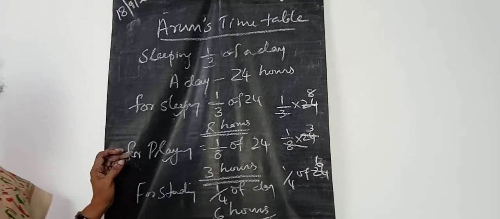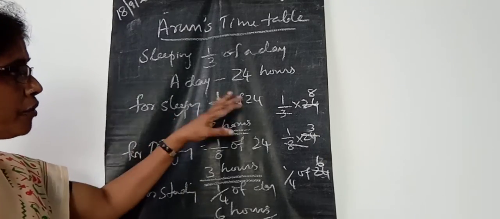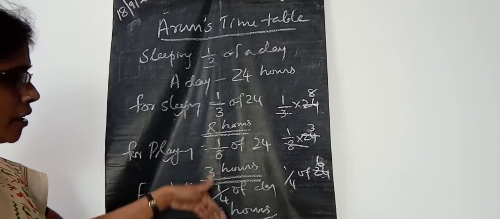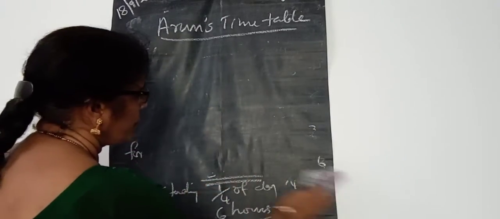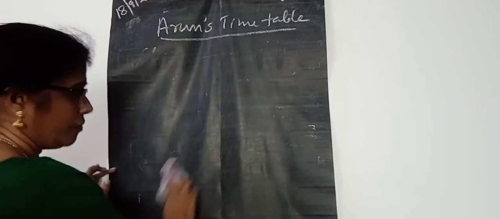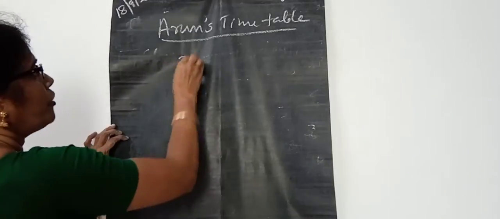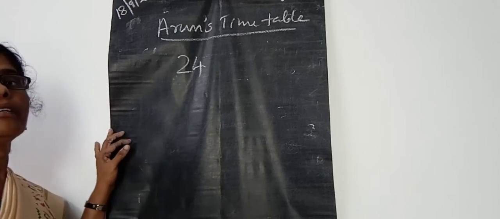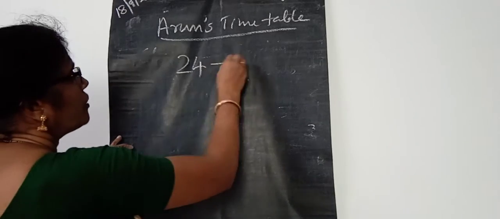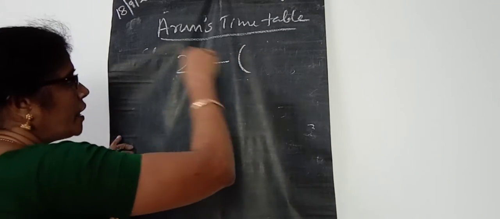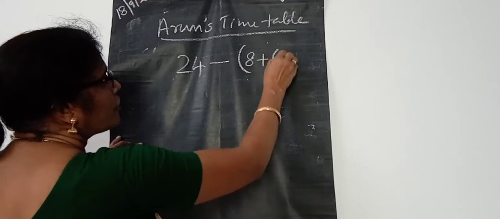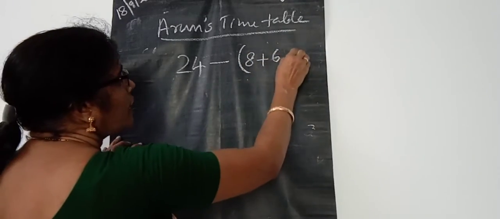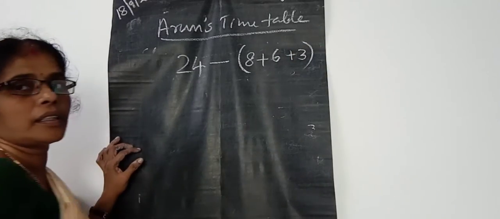There are 24 hours in a day, and in that 8 hours, 3 hours and 6 hours are already taken, isn't it?